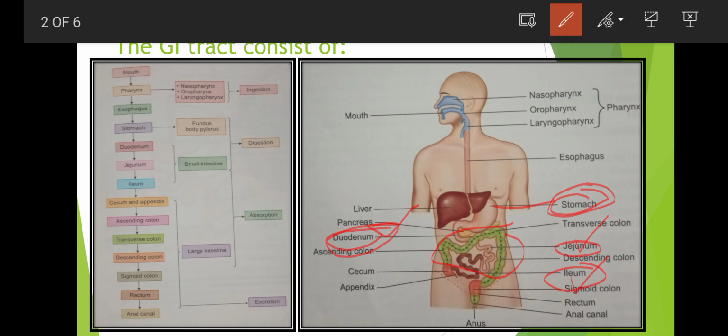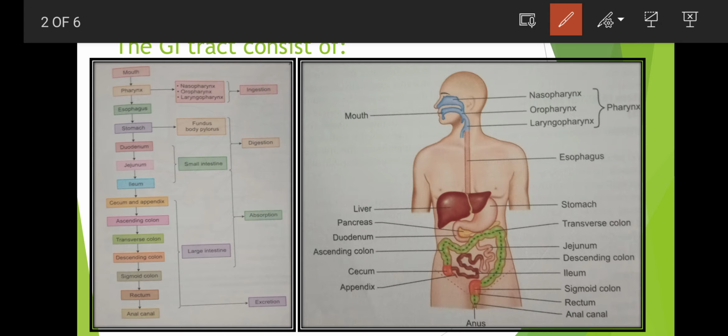The jejunum is around 2.5 meters long and the ileum is around 3.5 meters in length, and the duodenum is around 25 centimeters in length. It is followed by the large intestine. The large intestine is wider and shorter than the small intestine.